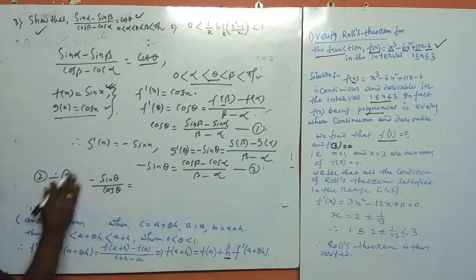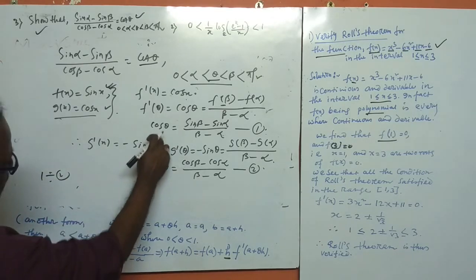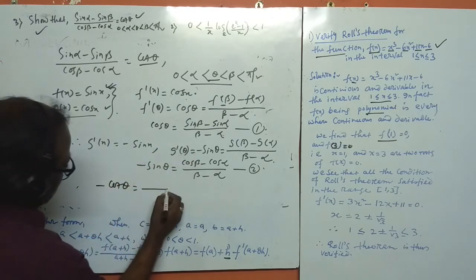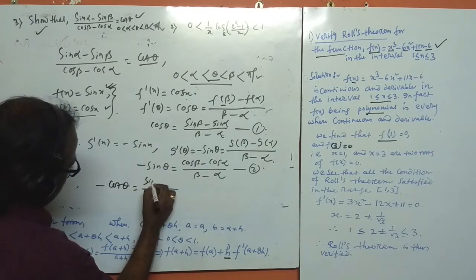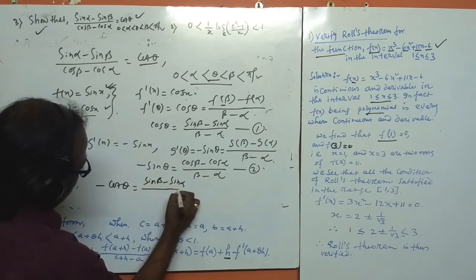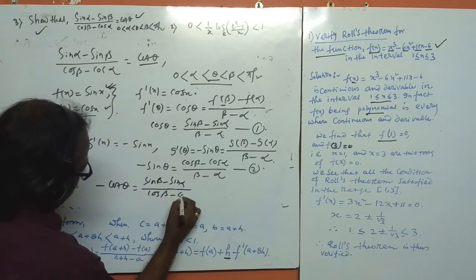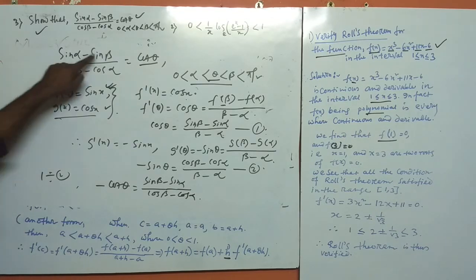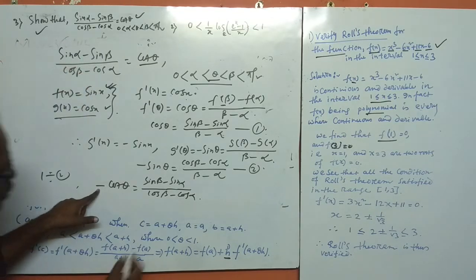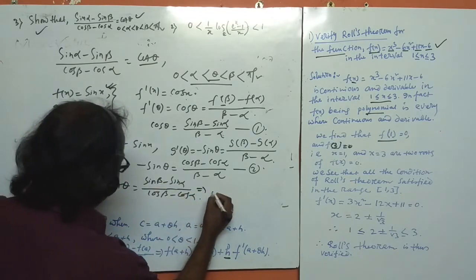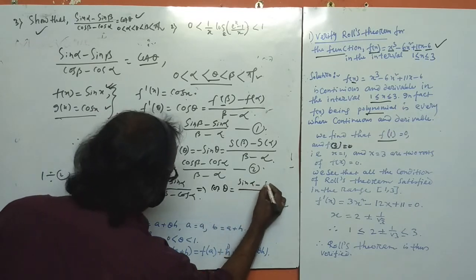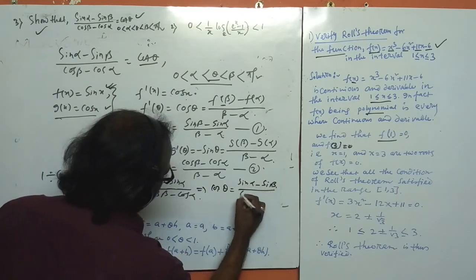We can use 1 divided by 2 or 2 divided by 1, and directly we get the answer. This is cot θ. Again, dividing this by this, we get (sin β - sin α)/(cos β - cos α). See here, sin α minus sin β has a minus sign, so we can interchange the numerator part.